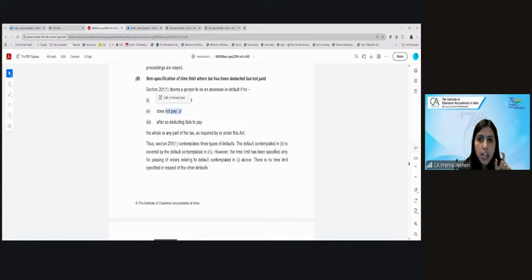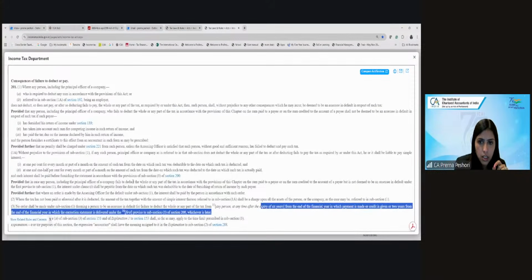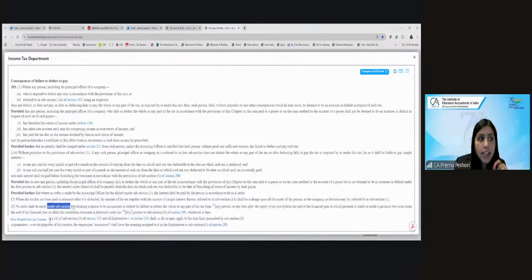right, the time limit has been specified only for passing of orders relating to this default. So if you look at this particular section 201, which says that no order shall be passed under subsection 1, which is a person who is required to deduct TDS does not deduct and does not pay, or after so deducting fails to pay.